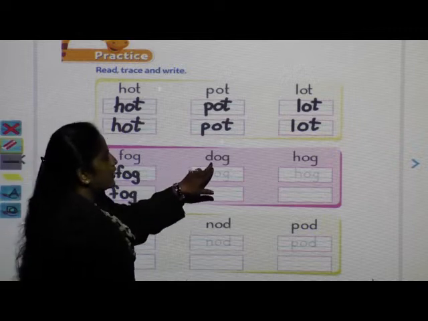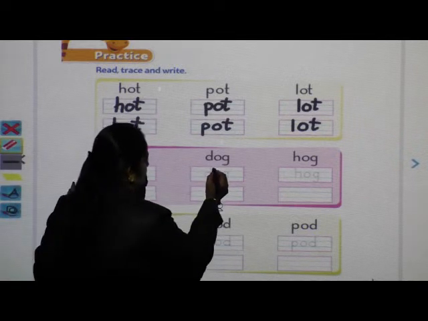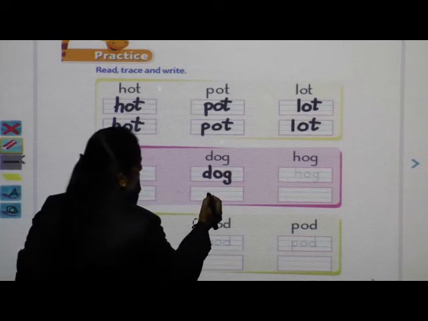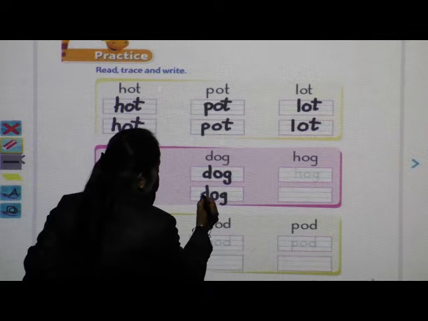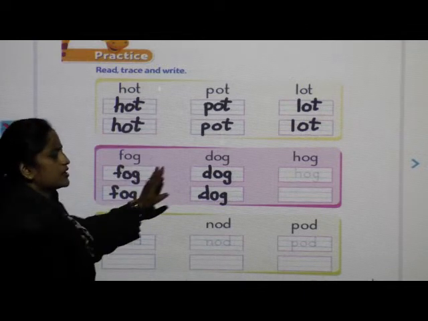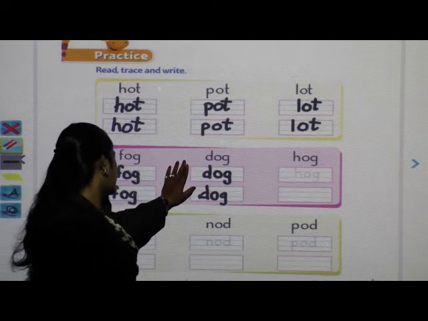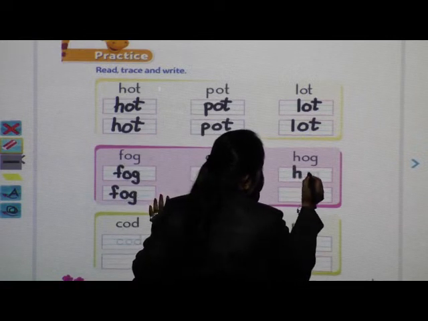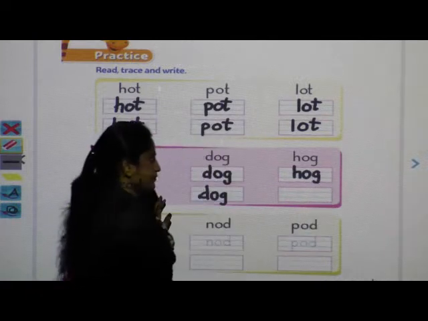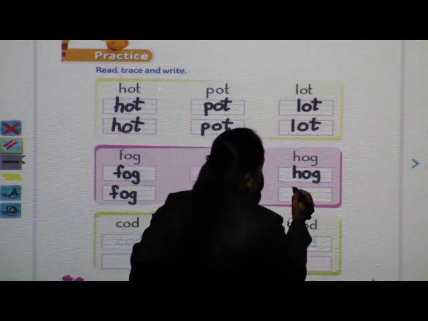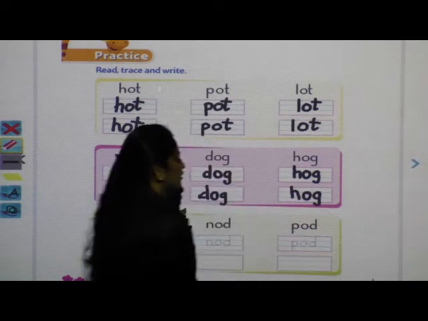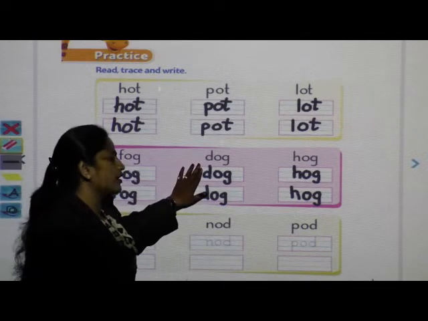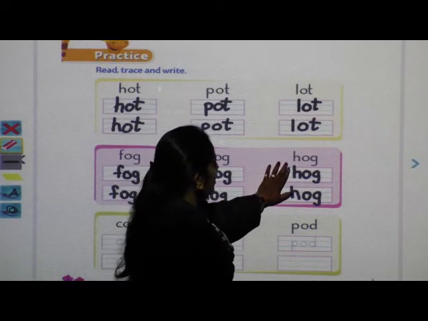Done. Next word, dog. Trace, dog. Done. Next word, hog. Trace, hog. Fog. Dog. Hog.